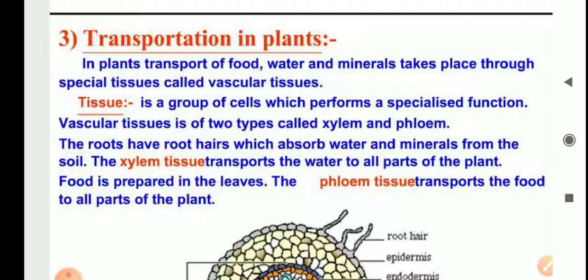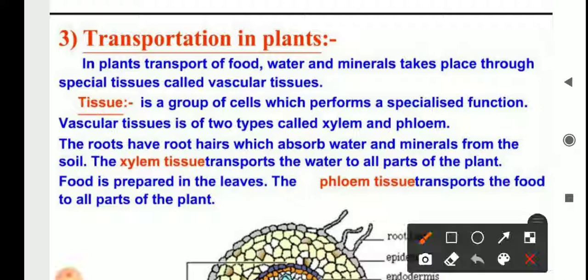In plants, transport of food, water and minerals takes place through special tissues called vascular tissues. So plants have some special tissues called vascular tissues, the name you have to learn. Understand?